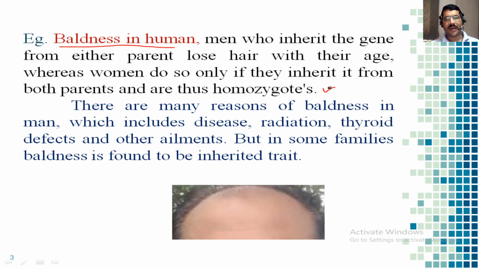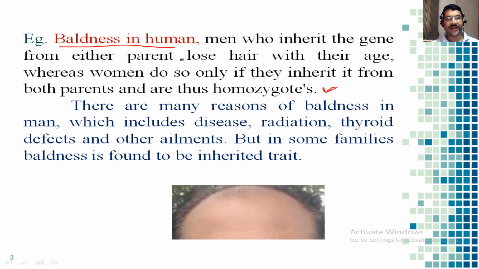A man or a son who receives such an allele from the mother or the father, from only one parent, will definitely inherit that trait and will become bald, because one gene is sufficient for baldness in